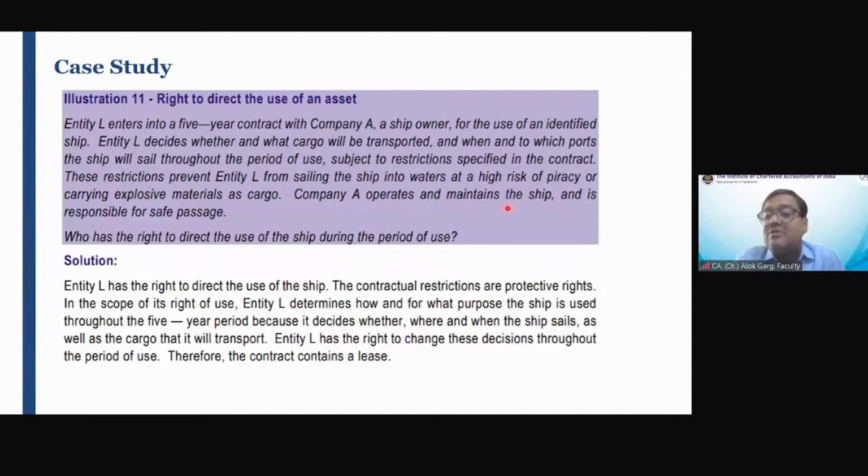But company A has also given a lot of instructions, a lot of contractual restrictions. It is more like a protective right. Entity L has the right to direct the use of this asset. The contractual restrictions are protective rights in the scope of its right of use. Entity L, the lessee, determines how and for what purpose the asset is used throughout the 5-year period, because it decides whether, where, and when the asset sails, as well as the cargo that will be transported. The lessee has the right to change this decision throughout the period of use. Therefore, the contract contains a lease.